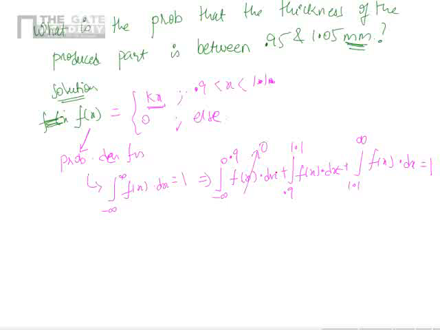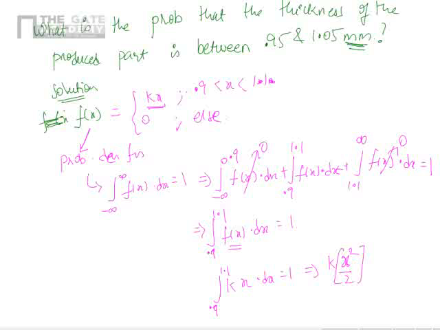Here f of x is 0 in the first and last regions. So ultimately we will get the integral from 0.9 to 1.1 of f of x dx is 1. f of x is nothing but kx here. So k into the integral of x dx from 0.9 to 1.1 equals 1, which implies k into x square by 2 between 0.9 and 1.1 is 1.